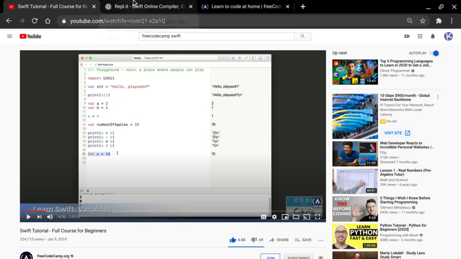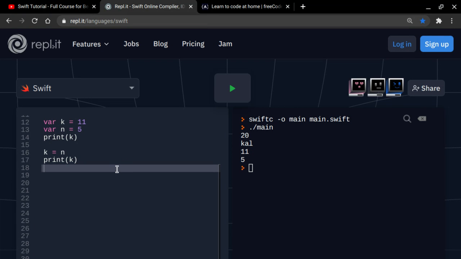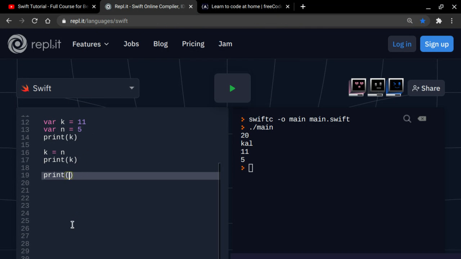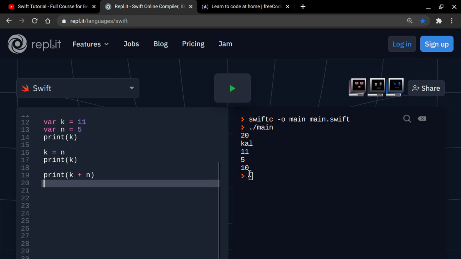And now we can say print. You can actually do addition and subtraction, whatever. So print k plus n. Run it. It equals 10. Why do you think it's 10? It's because we said k equals n, which is 5, and 5 plus 5 is 10.